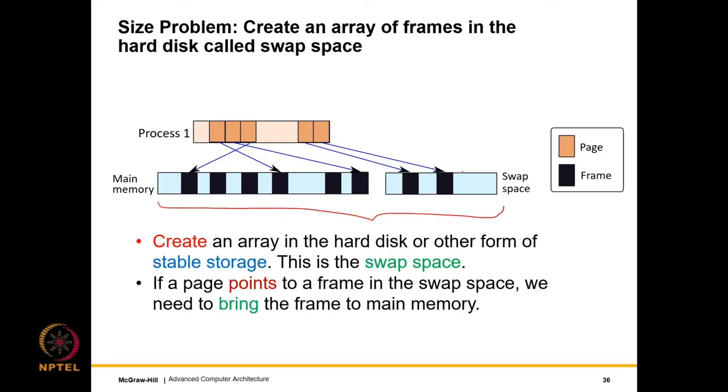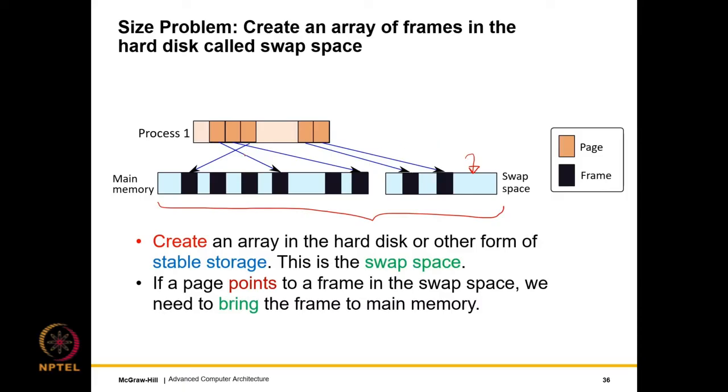This ensures that even if we are short of actual main memory, which is made of DRAM cells, we will still have enough space, but of course the swap space is significantly slower. So we need to do some optimizations.